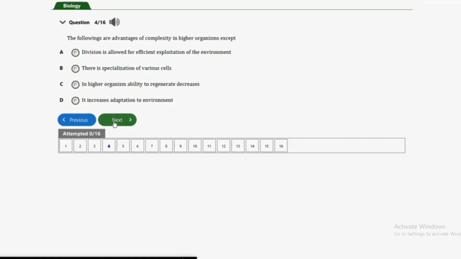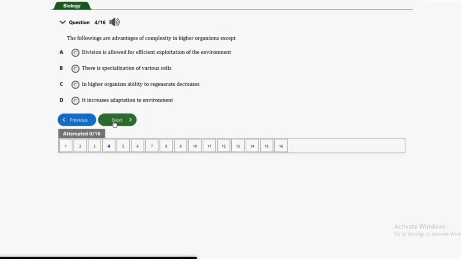It says, the following are advantages of complexity in higher organisms, except A, division of labor is allowed for efficient exploitation of the environment. B, there is specialization of various cells. C, in higher organisms, ability to regenerate decreases.